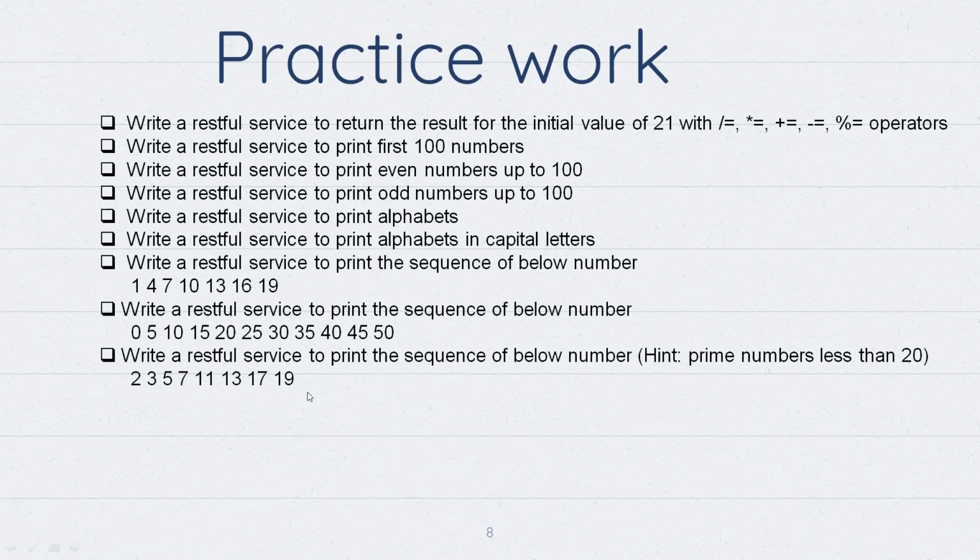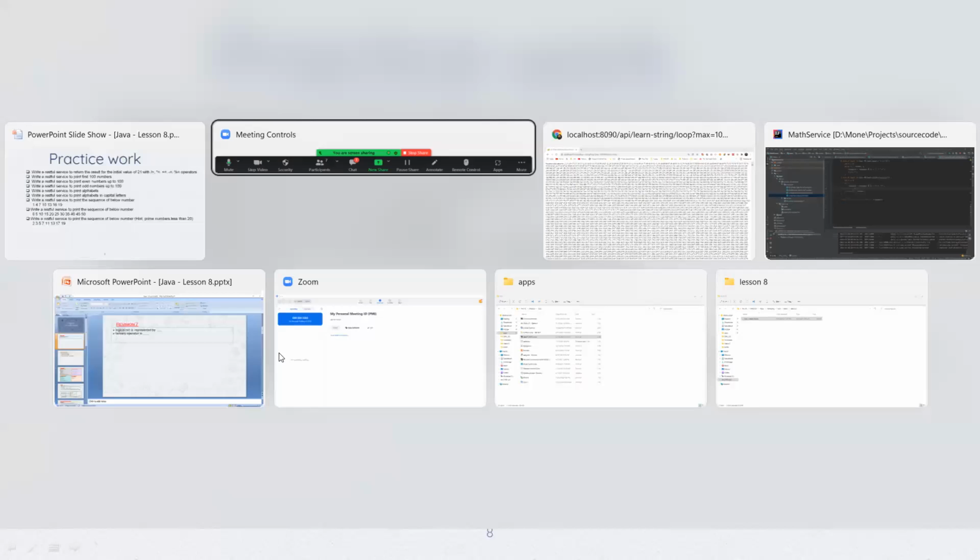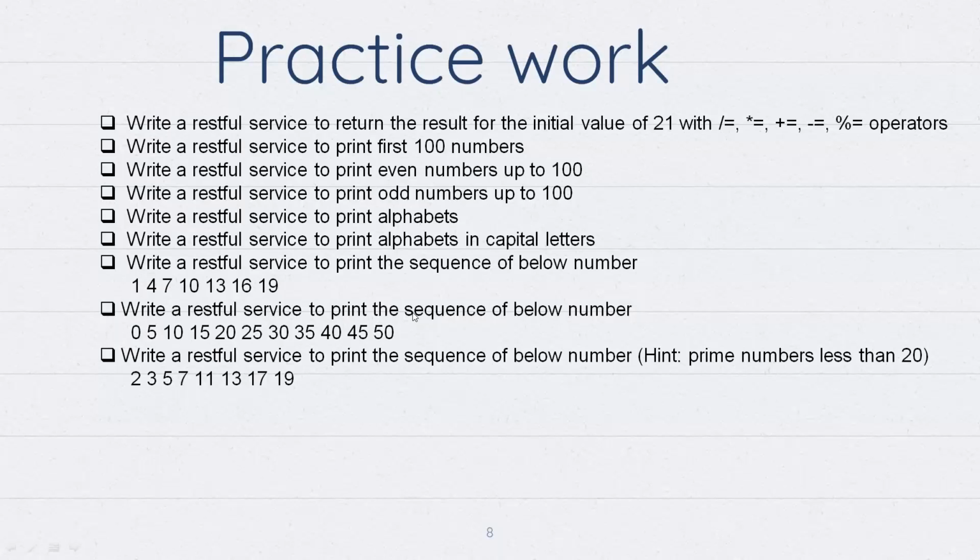Now you can really implement, because you have learned the loopings, for loop, the primitive data types, strings and all. You can print the prime numbers less than 20, and also a sequence. The initial value will be 0, and then add 5 to it every time it prints.